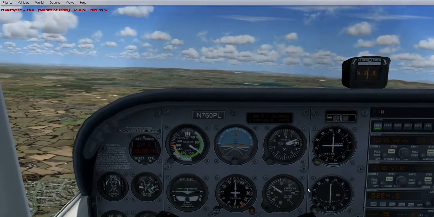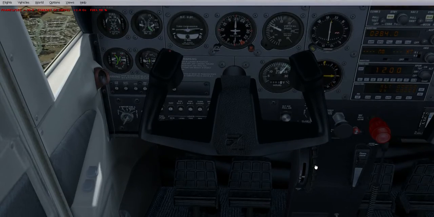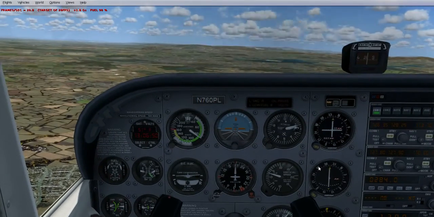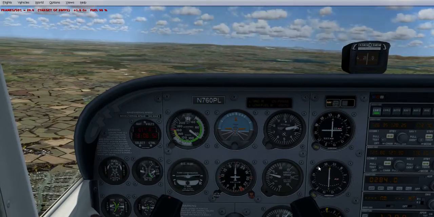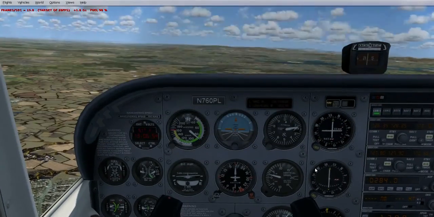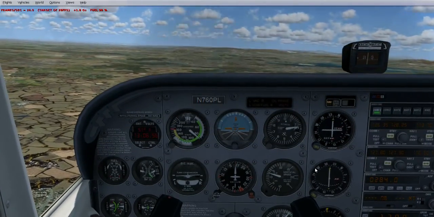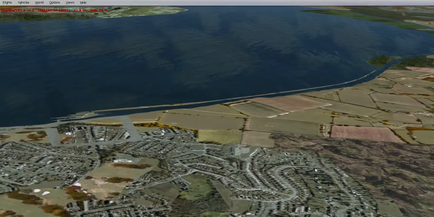Airspeed is currently at 80. Try and adjust the trim again. Just try and get a good level trim.